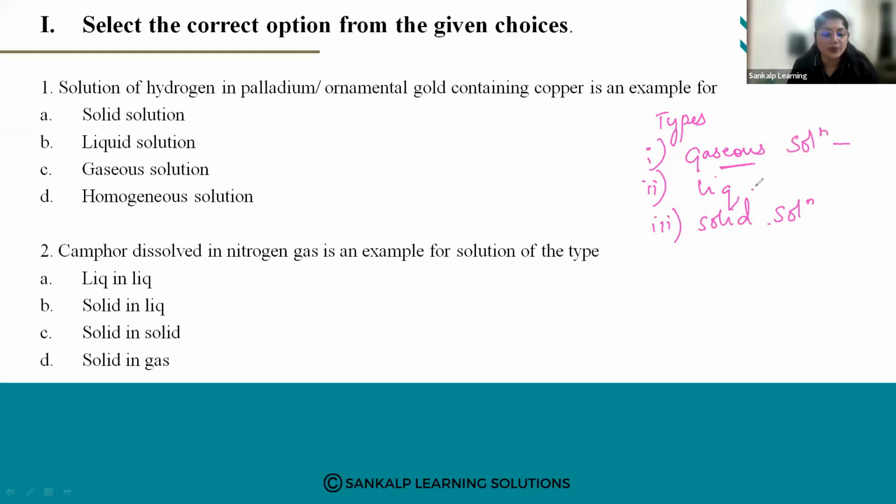In a liquid solution, both the solute and solvent are liquid in state. Solid solutions are those in which the solute and solvent are solid in state. Now you know what is solid, liquid and gaseous, right?